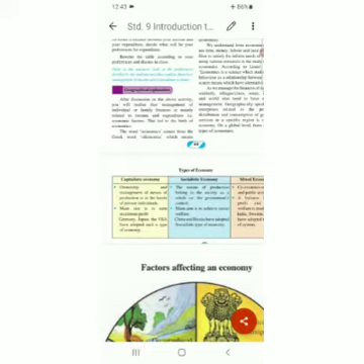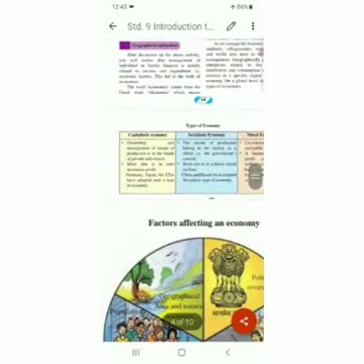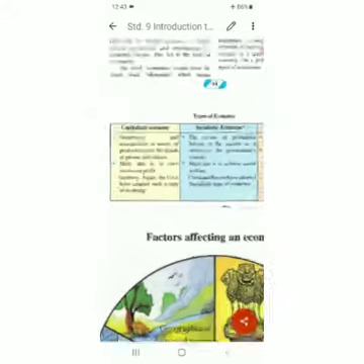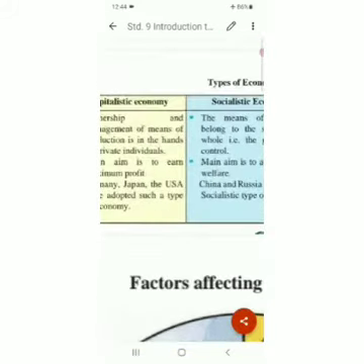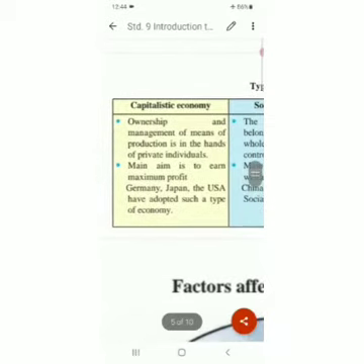In the capitalistic economy, ownership and management of means of production is in the hands of private individuals. You might have heard the term privatization of anything, everything. Nowadays it's going on around us. So ownership and management of means of production is in the hands of private individuals, private people.